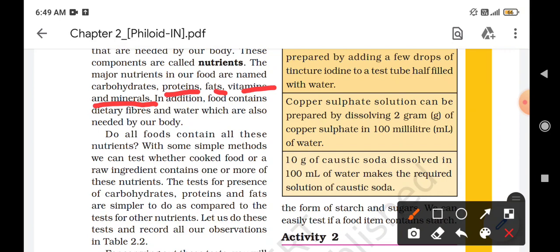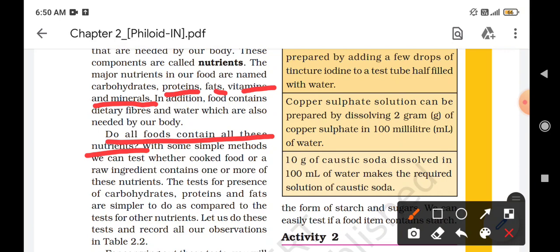So here is a question for all of us: do all foods contain all these nutrients? Can we get all these nutrients from a single food item? Okay, so we will test this with simple methods. We can test whether a cooked food or a raw ingredient contains one or more of these nutrients.